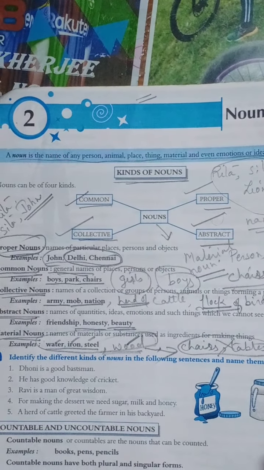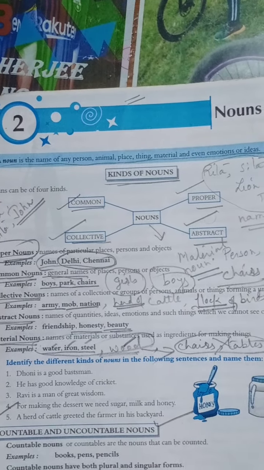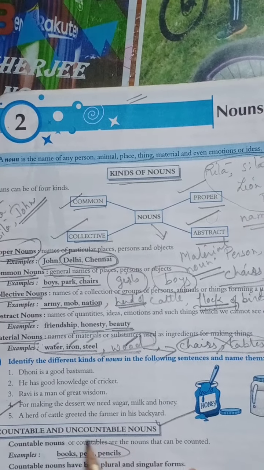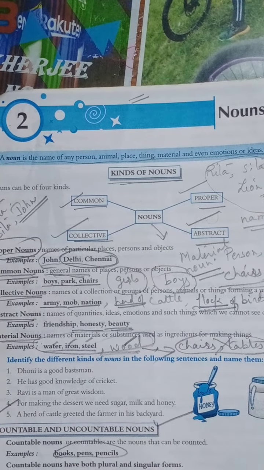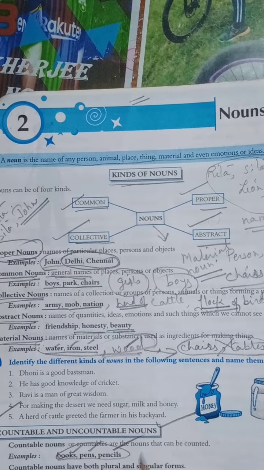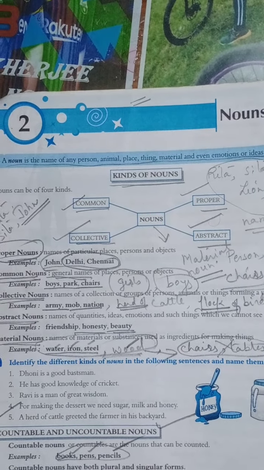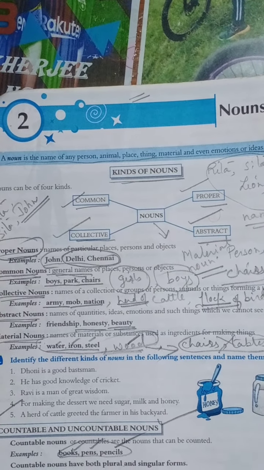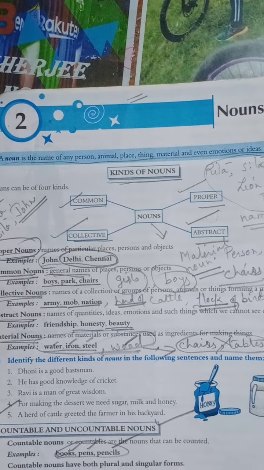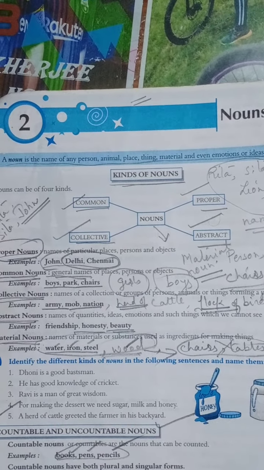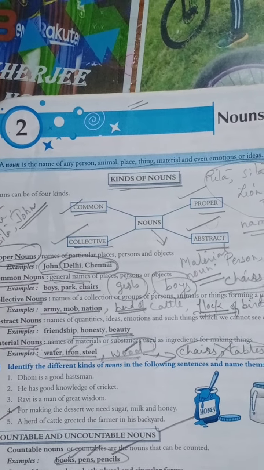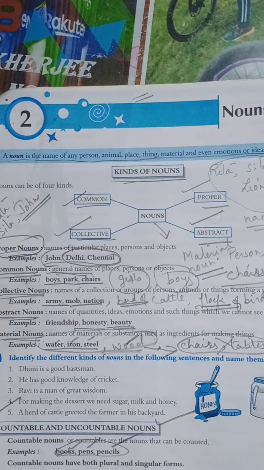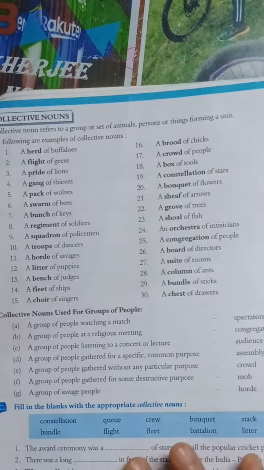Now let us see another thing, that is the countable and the uncountable nouns. This is very easy. Countable nouns are very simple, like the things that you can count 1, 2, 3, 4, 5, 6, like books, pens and pencils. Countable nouns are mostly common and collective nouns because you can count them, but uncountable nouns are those which you cannot count, like milk, sugar, tea, bread. All these things are said to be uncountable nouns.